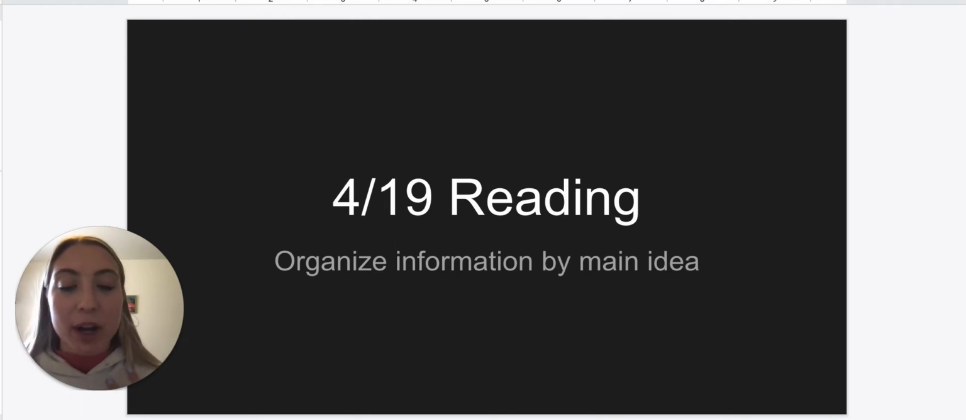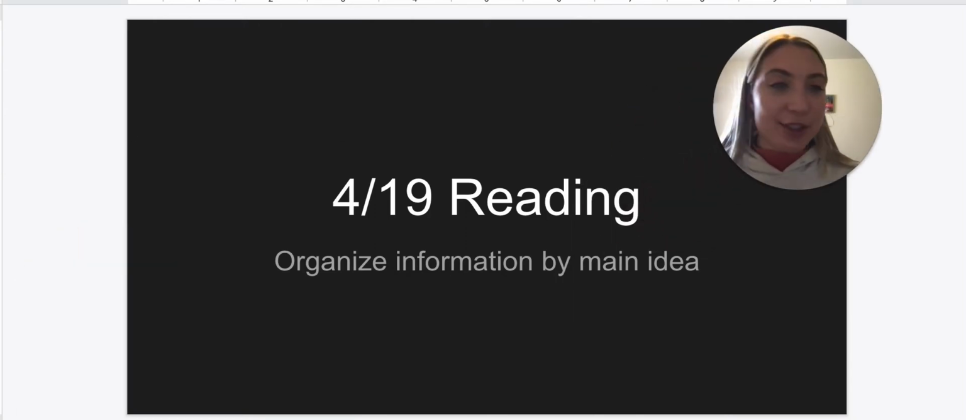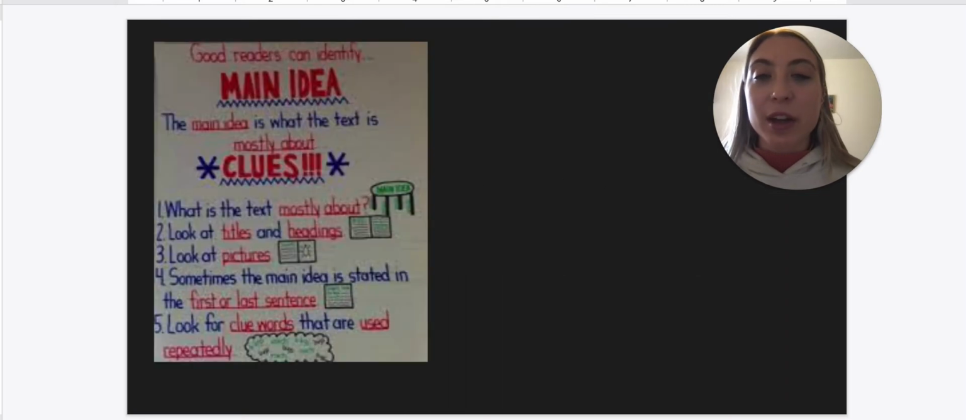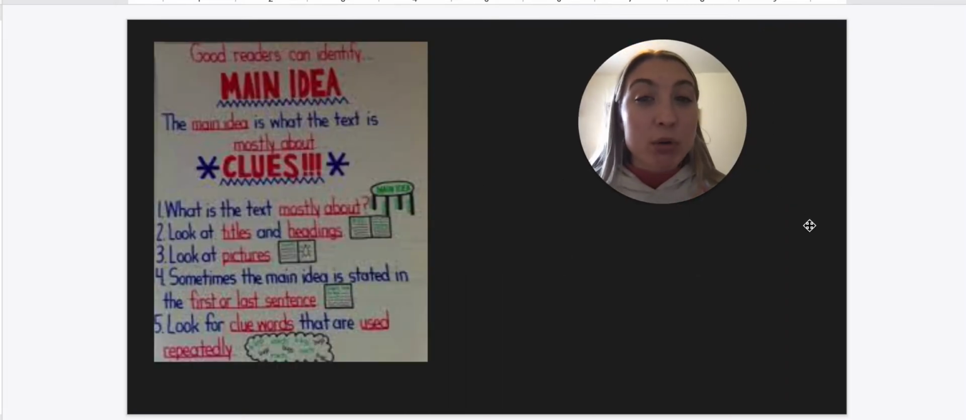Today for reading, we're going to be organizing information by the main idea. So you might be asking, what is the main idea? Let's go over it together. A main idea in writing is what the text is mostly about. And we can find this by looking at clues. We can look at the title or the headings. We can also look at pictures. And sometimes the main idea is stated in the first or the last sentence.